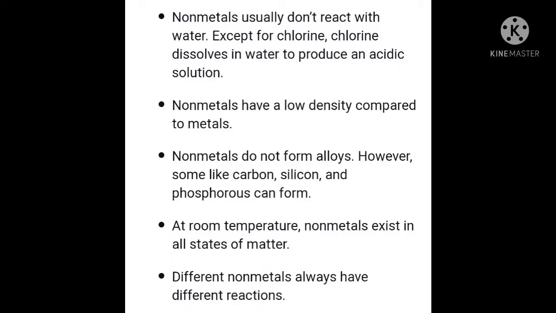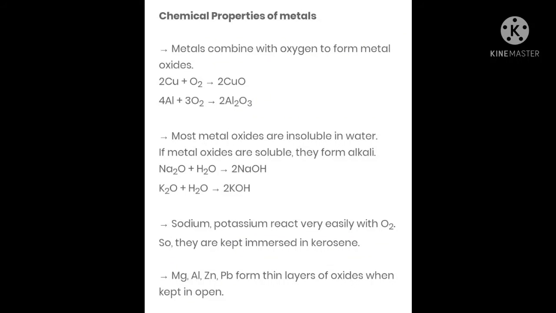Chemical properties of metals, with the word equations. Metals combine with oxygen to form metal oxides. Let us see which metal has reacted. Copper reacts with oxygen and copper oxide is formed, as you can see in the equation.